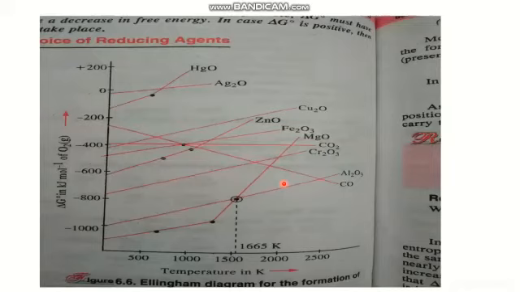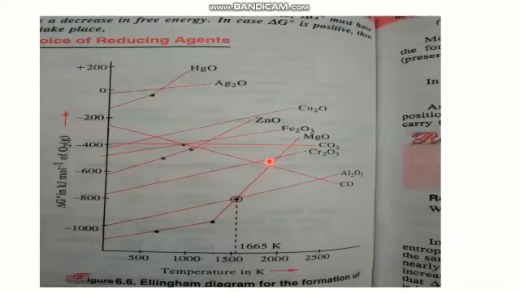In some curves, there is a sudden change in the slope. Can you see here? In some curves, there is a sudden change in the slope, right? This happens at the melting point or boiling point temperatures of these oxides where there is a large change in the magnitude of delta S naught. That is, it becomes highly negative. Consequently, delta G naught will become highly positive. Therefore, there is a sudden change in their values.